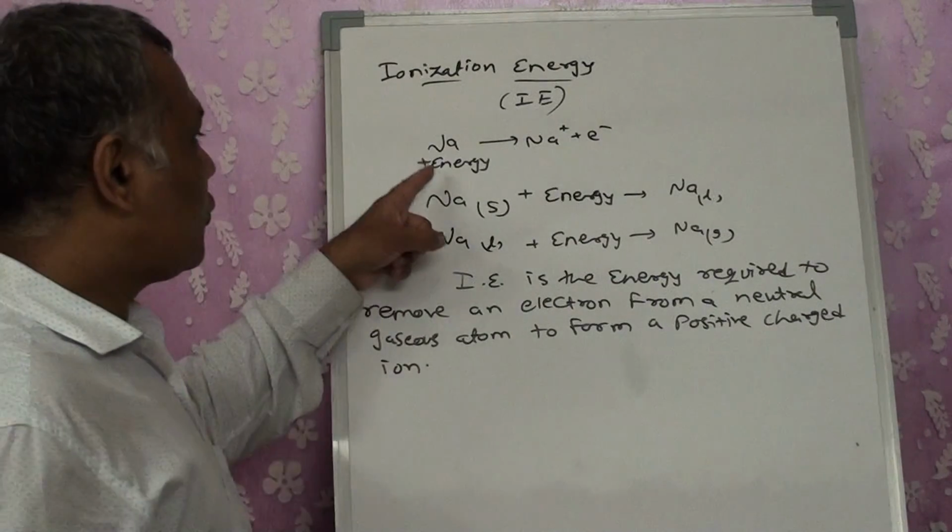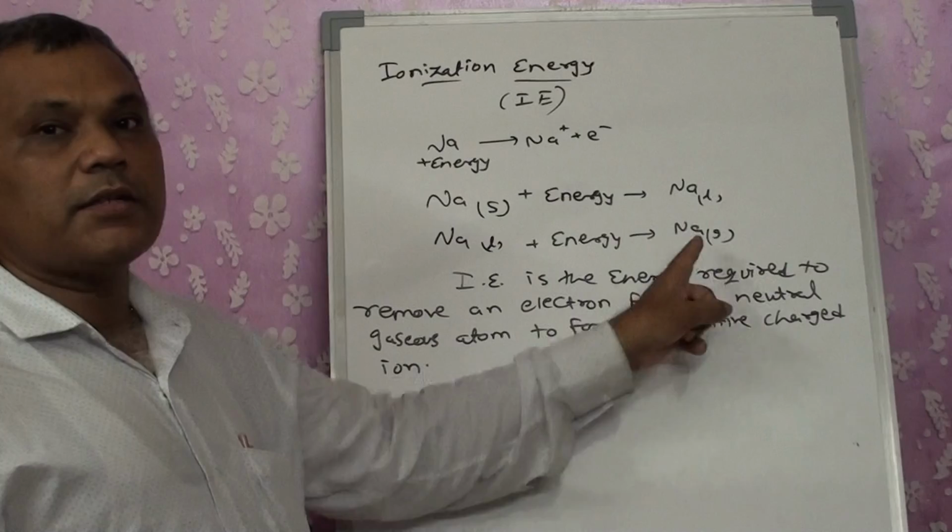That means it should be a neutral gaseous atom.